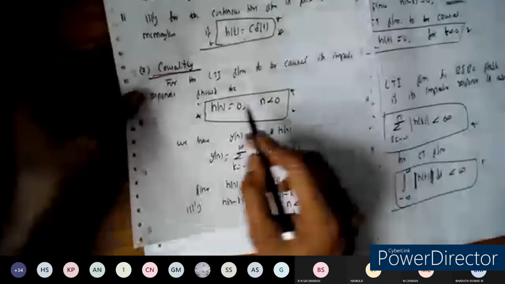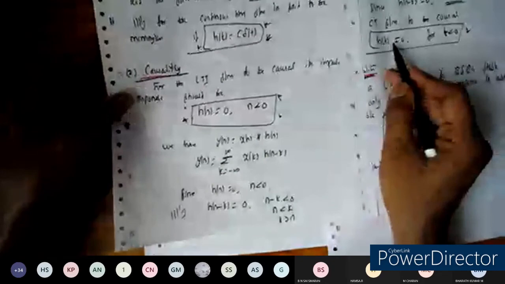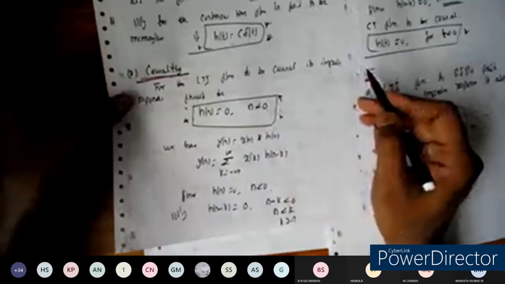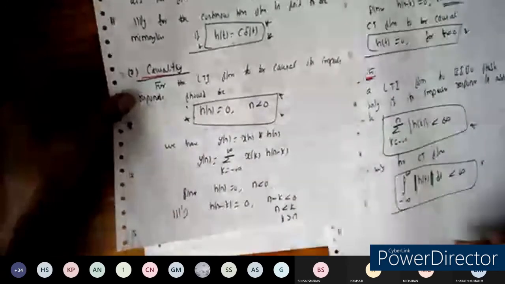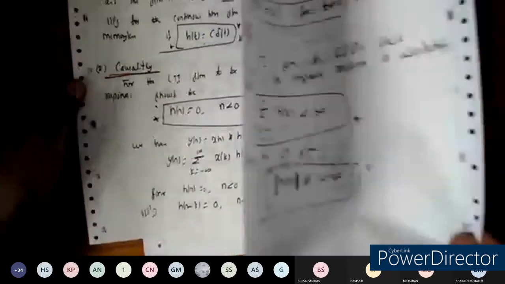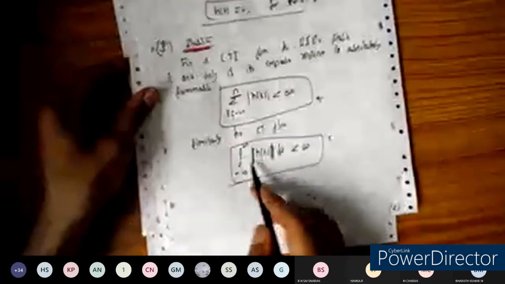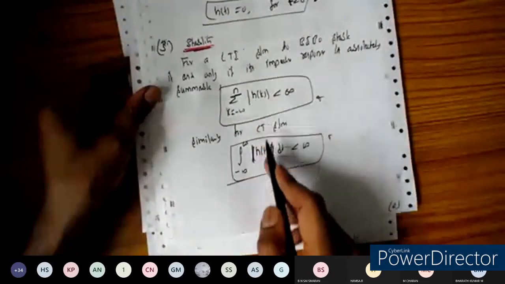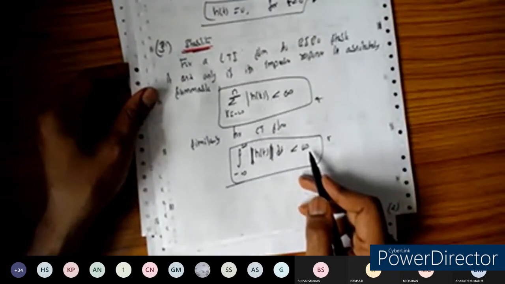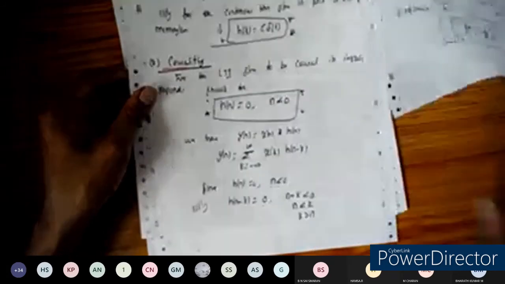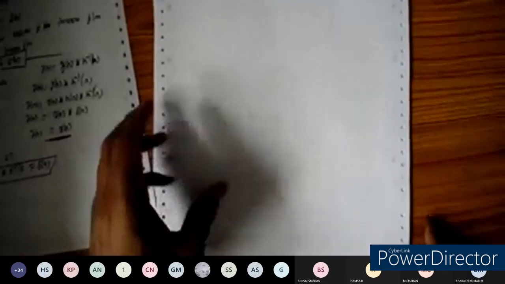For causality, h of n or h of t should be equal to 0 for t or n less than 0. If it is not equal to 0 for n less than 0, we can say it's a non-causal system. Similarly for stability, we substitute in the summation or integration, evaluate it, and find that it should be less than infinity. Otherwise, it is an unstable system. So let us see the problems on these conditions.